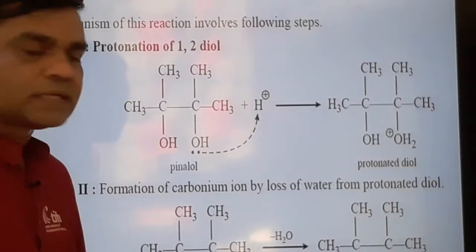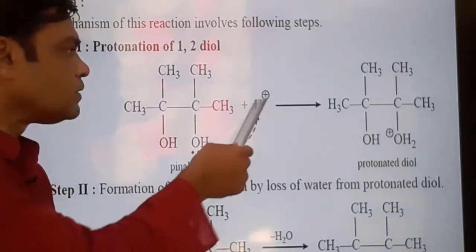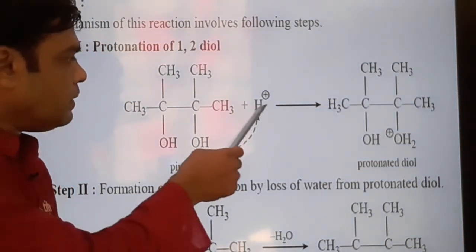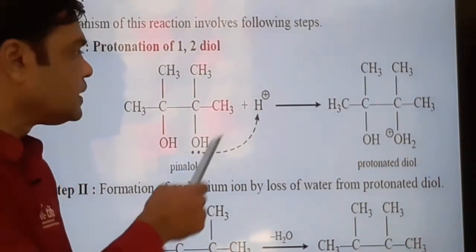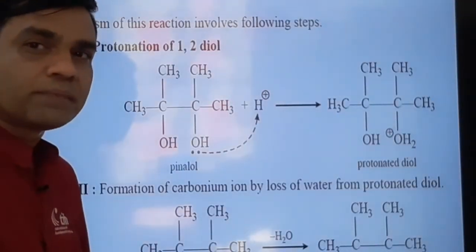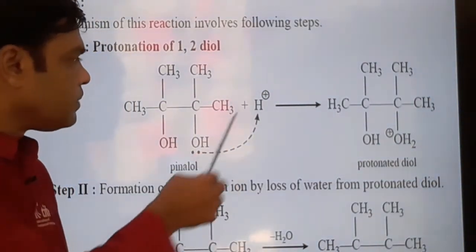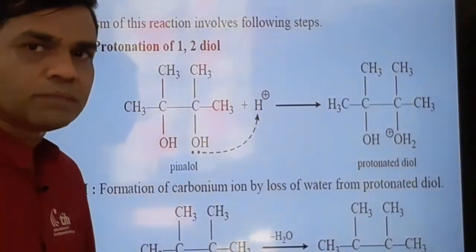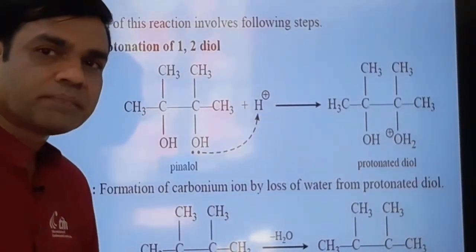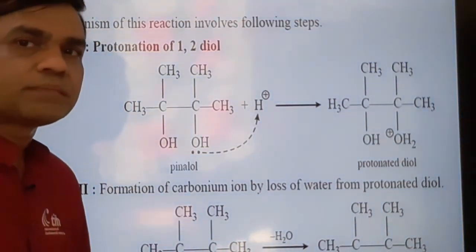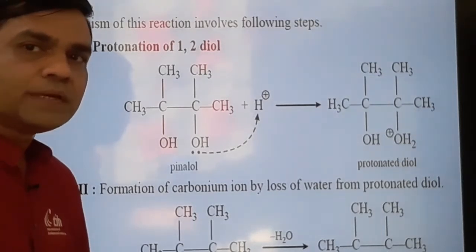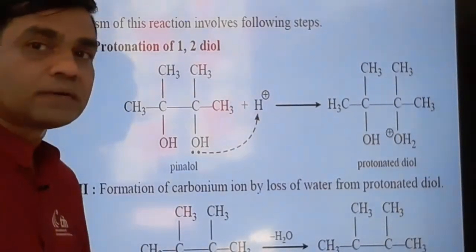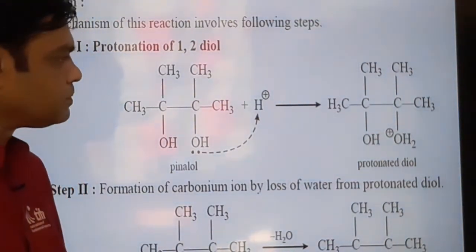Or in other words, oxygen donates its lone pair to the H positive, the electron deficient species, and a bond is formed. What is the nature of this bond between oxygen and hydrogen? It is a coordinate bond. How many lone pairs are there with oxygen? There are 2 lone pairs. Out of those 2 lone pairs, one lone pair has been donated to the electron deficient species, that is the H positive ion, the proton.